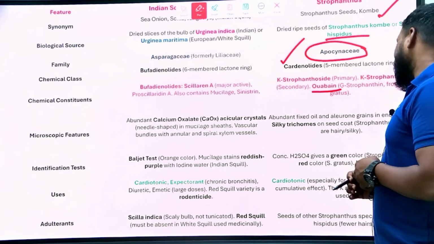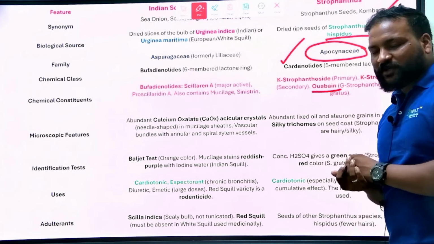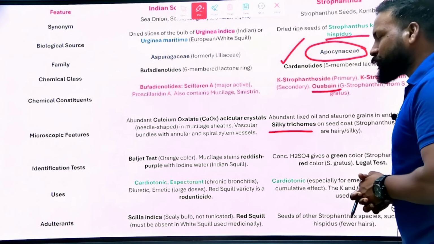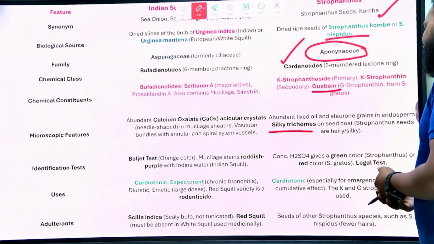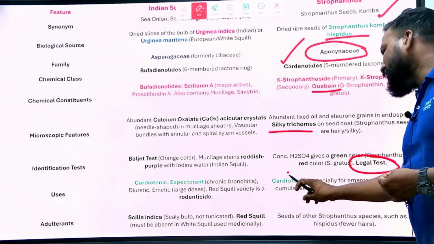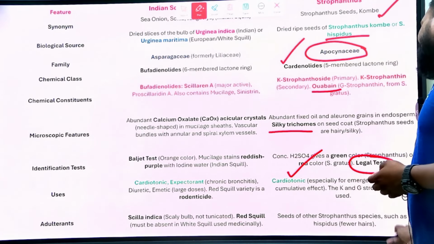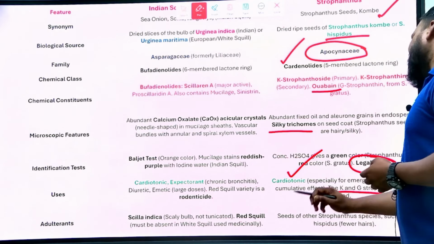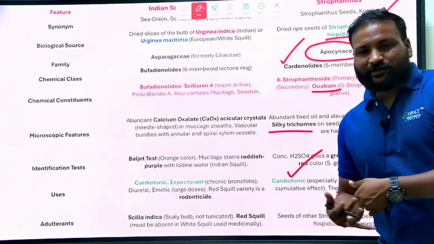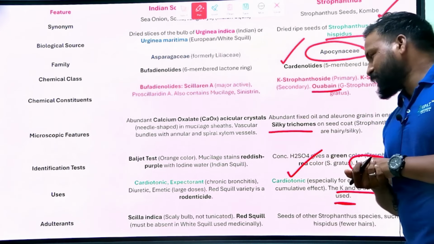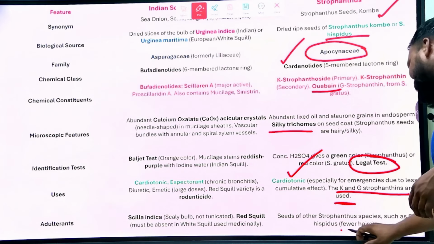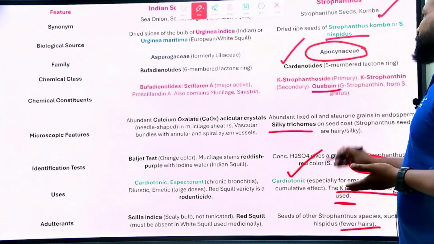A special microscopic feature to identify it is that silky trichomes are there. Clear? It can also be identified by using the Legal test. It is mainly cardiotonic. K and G strophanthins are used, but only in case of emergency, because mostly people will rely on digitalis, which is a good cardiotonic. Seeds of other Strophanthus species with fewer hairs are used to adulterate this one. So that's about these two drugs.